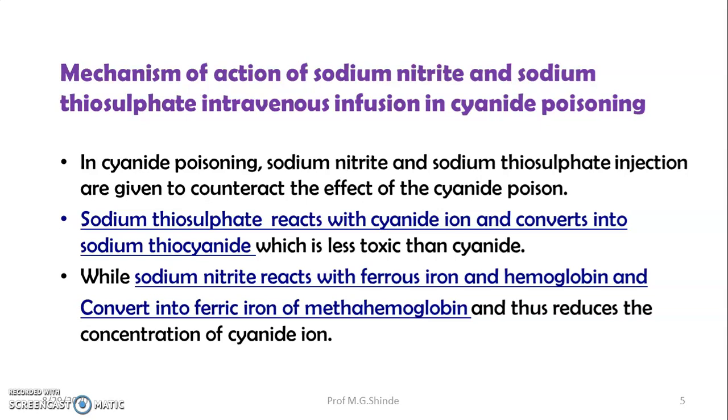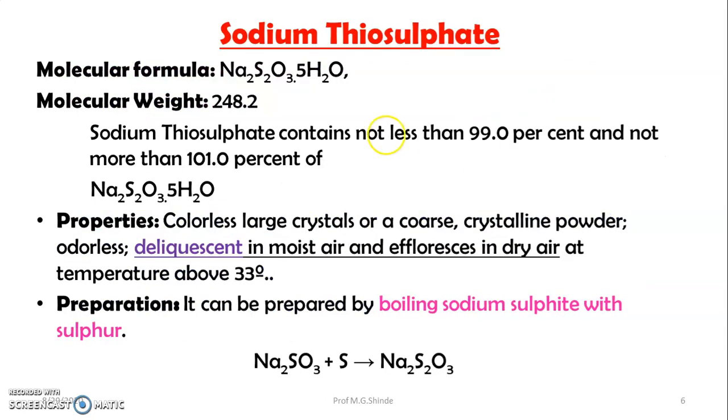So this is the mechanism of action of the chemical antidotes used in cyanide poisonings. Very first of all, sodium thiosulfate.